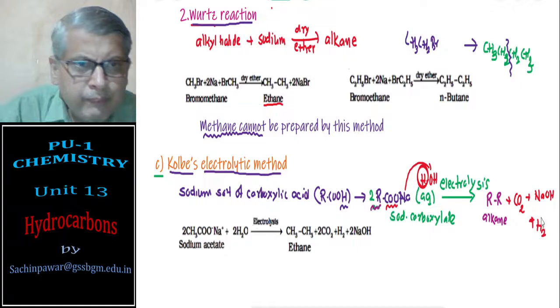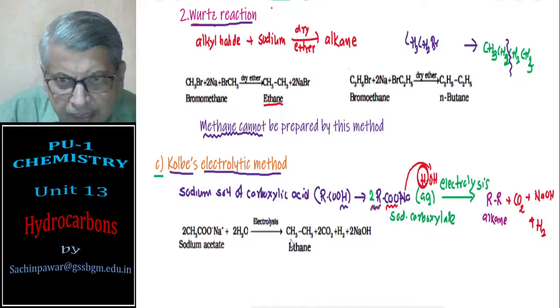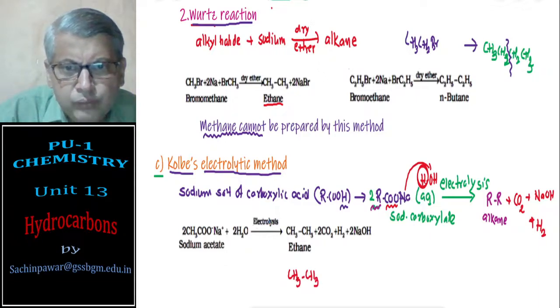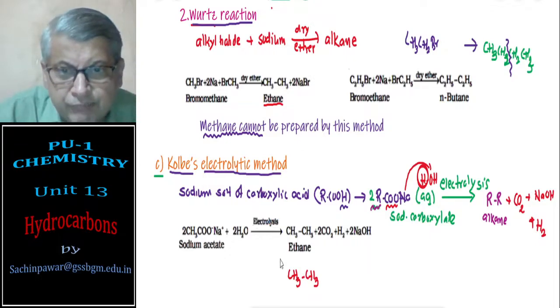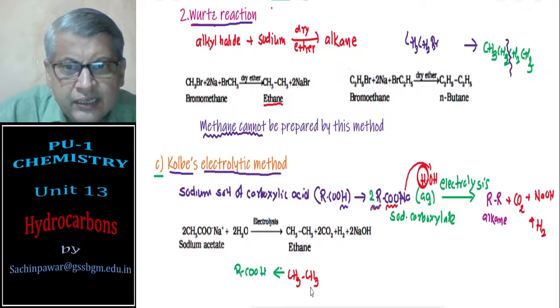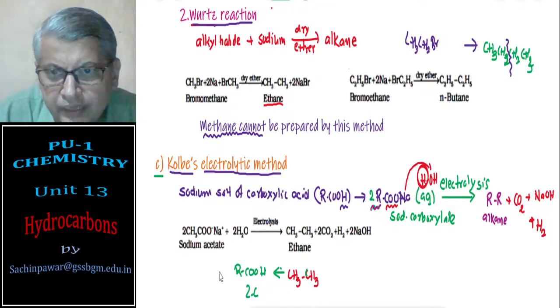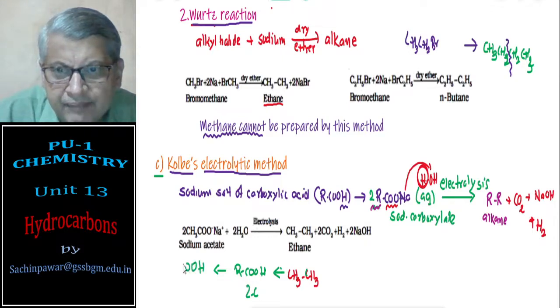So if I want to prepare ethane, what I need to do is break this. I need a corresponding carboxylic acid containing two carbon atoms. The carboxyl group already has one carbon atom.